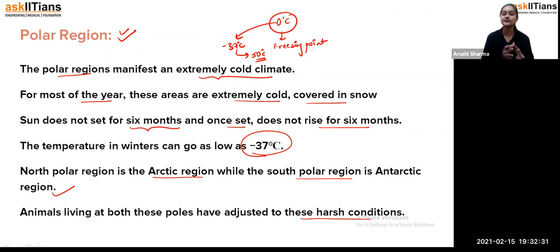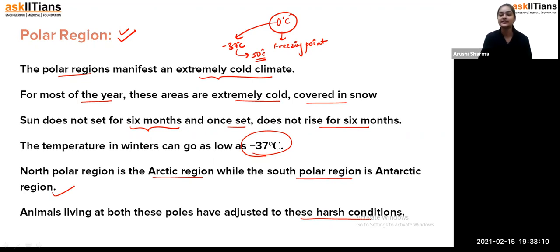So students, first of all, the polar region has an extremely cold climate because the temperature is very, very low, and that area is generally covered with snow. For the North Polar region, it is the Arctic region. For the South Polar region, it is the Antarctic region. And the animals living at those places have to adjust to very harsh conditions. Because if you imagine, the sun is not there for 6 months, so how are we going to survive at such a place? We can't, because we require the sun for our daily life. So that's how the polar region has an extremely cold climate.